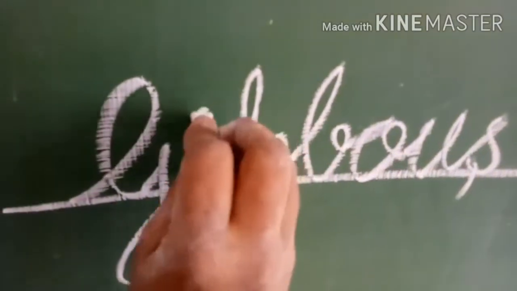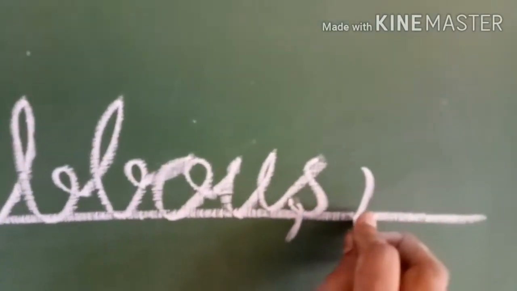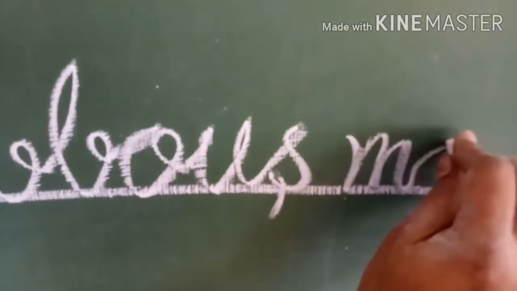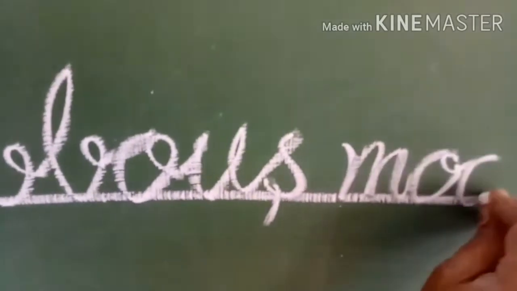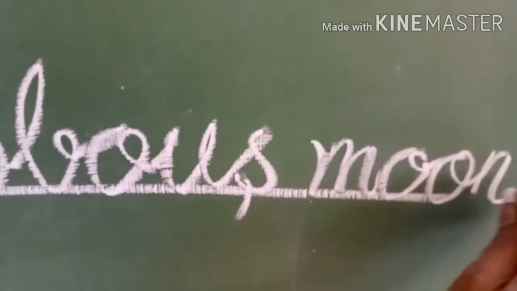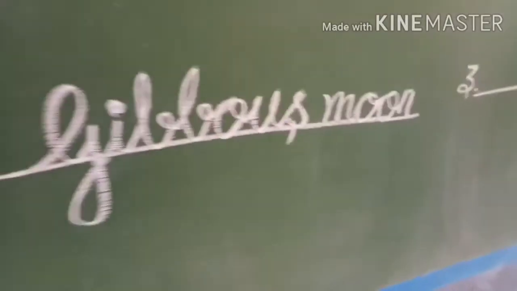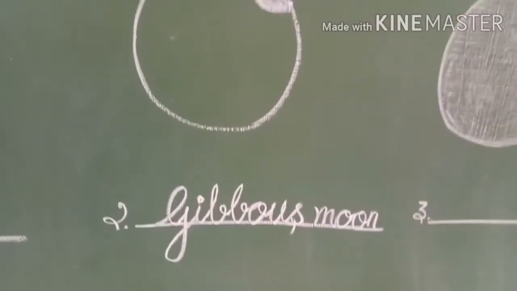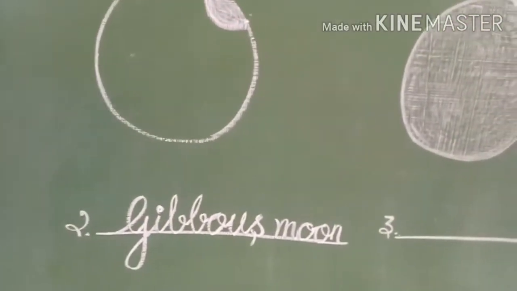G-I-B-B-O-U-S, gibbous. Moon, M-O-O-N, moon. So second moon is gibbous moon.